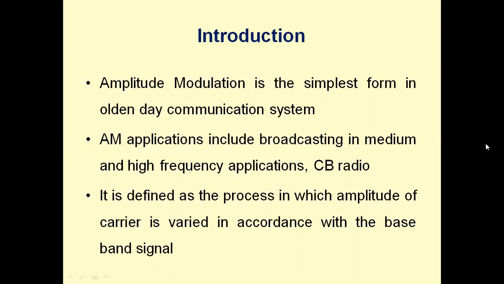We also studied different forms of noise. Noise is a general term applied to any interference or unwanted information that degrades the transmitted information. The various elements of communication system which we studied in the previous videos are, first, the transmitter.